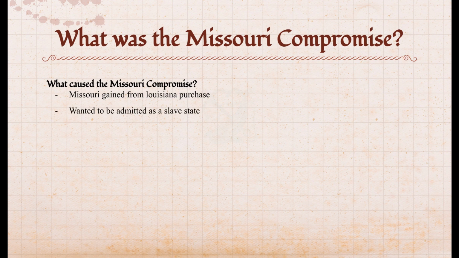At the time, there were 11 free states and 11 slave states, allowing for the balance in Congress, meaning that adding Missouri as either a free or a slave state would throw off the balance.